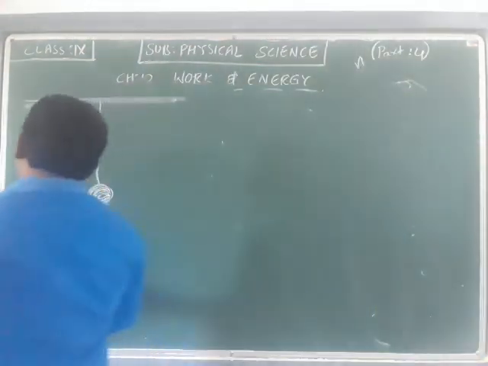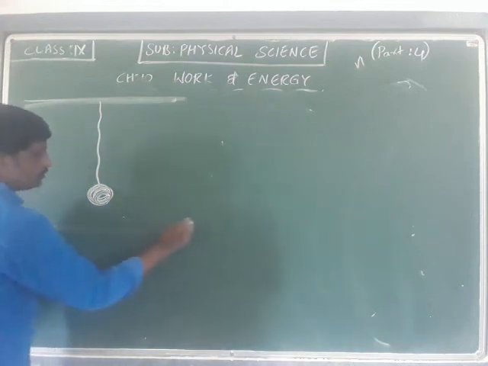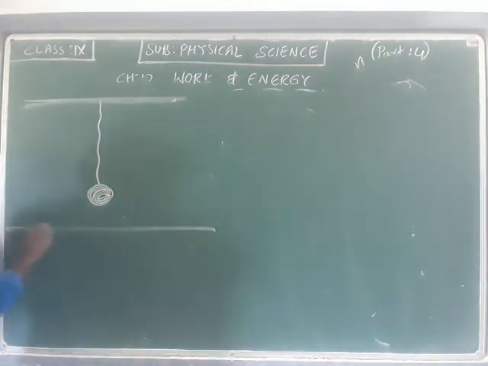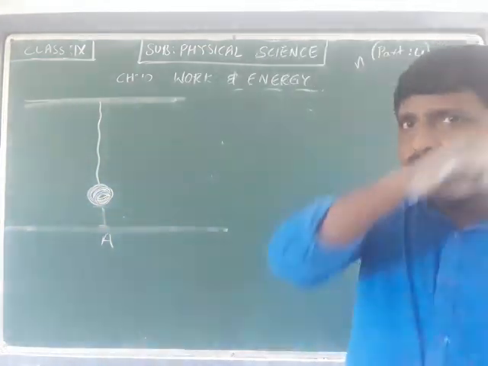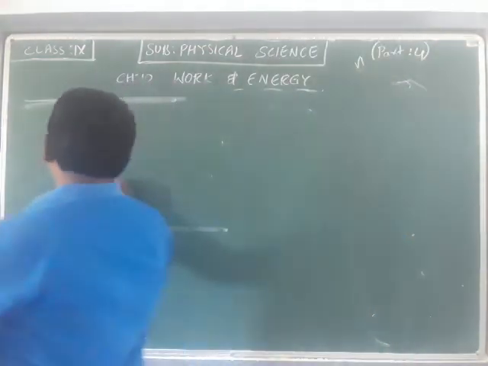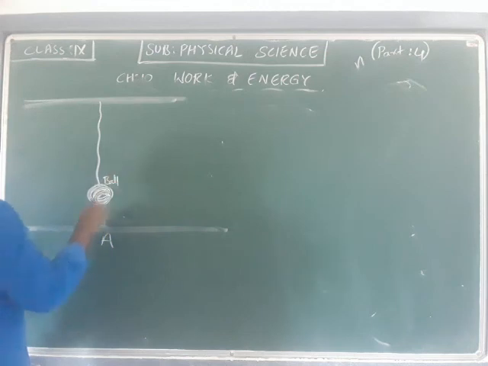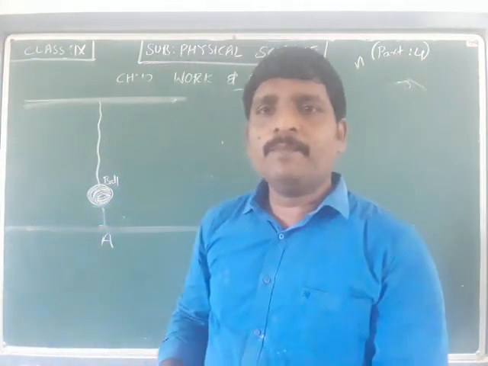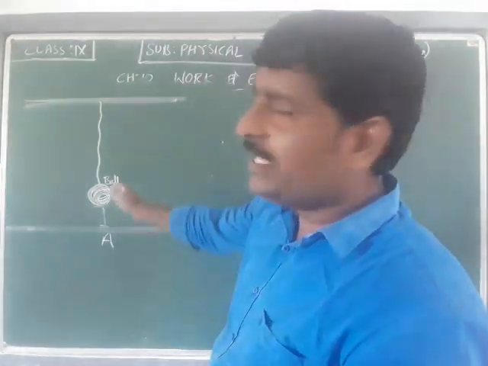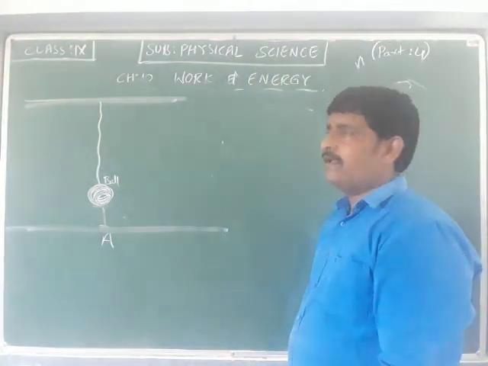Now, the height should be somewhat close to the floor. The height is this much, and the position of the thread you take as A. This is a metal ball. The metal ball is sometimes called a bob, B-O-B. Bob is nothing but the metal ball. So initially the position of the metal ball is A.